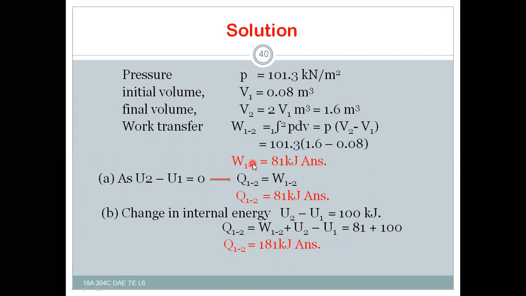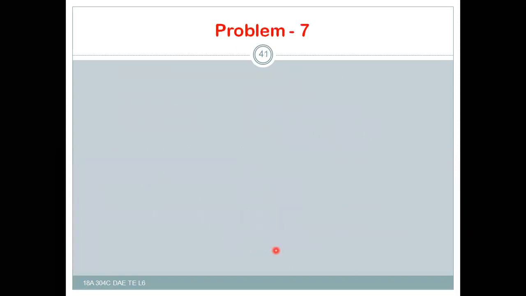So the work done by the system is 81 kilojoules; for the A part, the heat supplied to the system is 81 kilojoules, and when the internal energy change is 100 kilojoules, the heat supplied to the system is 181 kilojoules. So this is the solution for this problem.